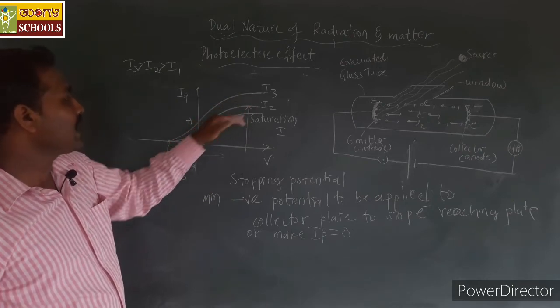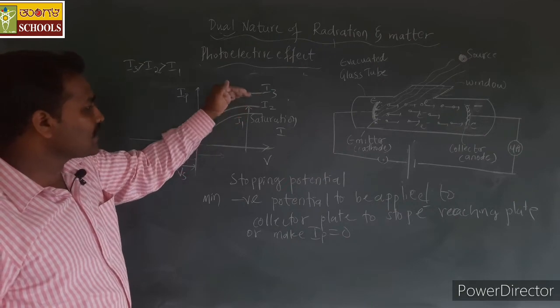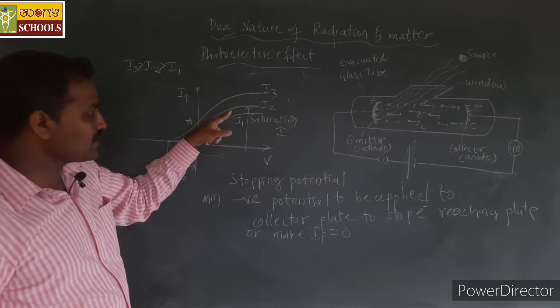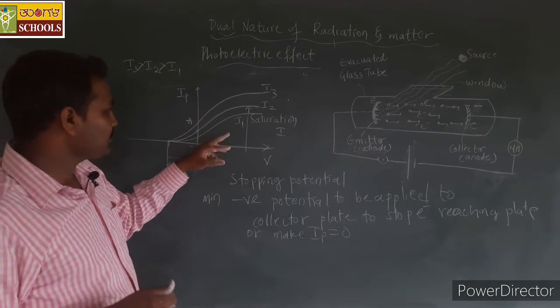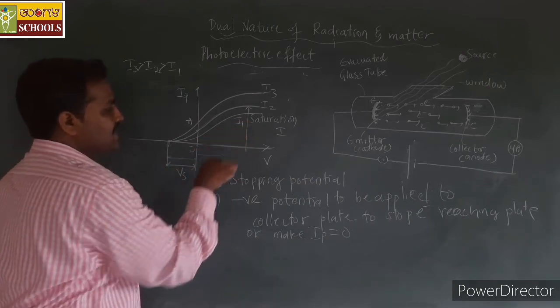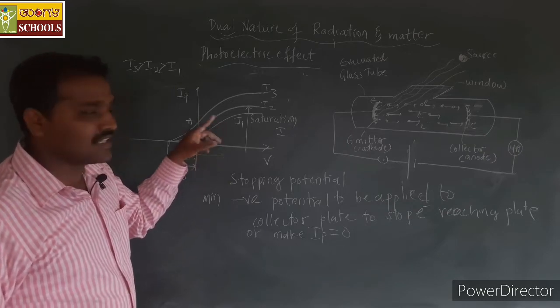So I3 is more, hence the current values for I3 are more. I2 is somewhat lesser, and I1 is the minimum of all these currents. So this is the minimum intensity of all these three, and the current values for I1 are less.